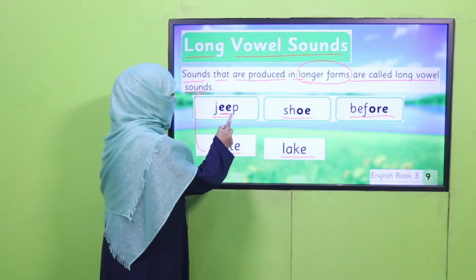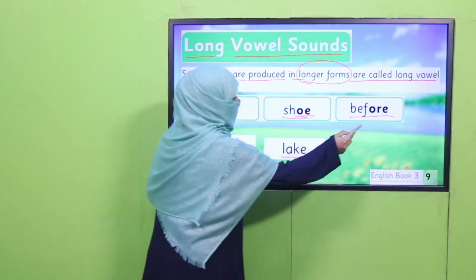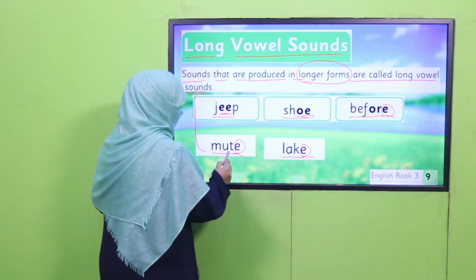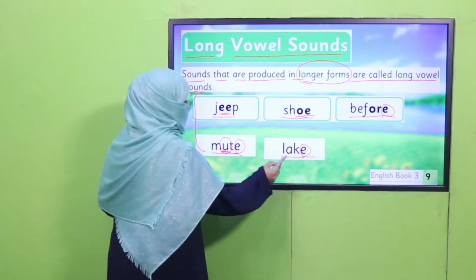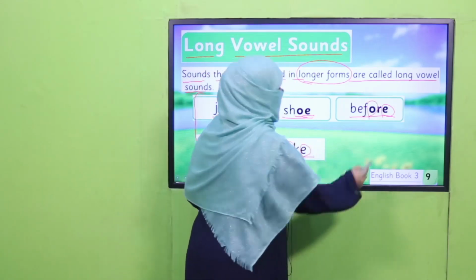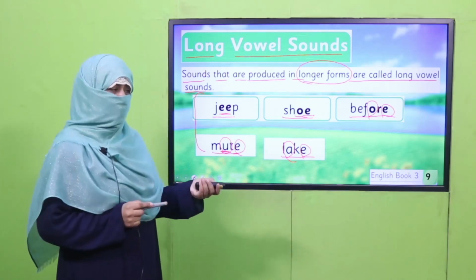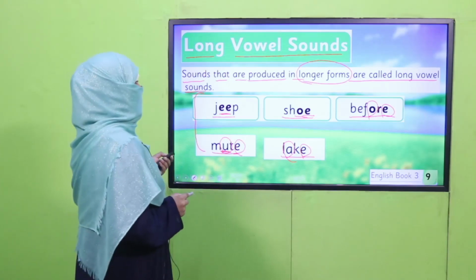Now, I believe you can say it and you know the rule. Here two vowels are coming together. Here is a silent E. That's why these vowels are giving their long vowel sound. Are you getting it? So, this is how we can differentiate, and there is another exercise to practice.